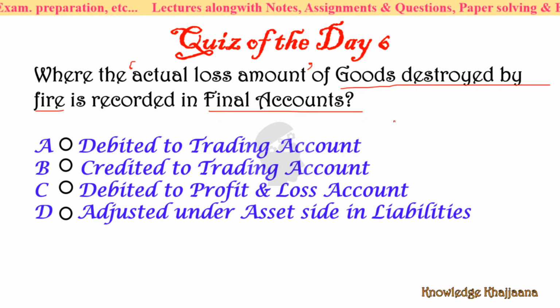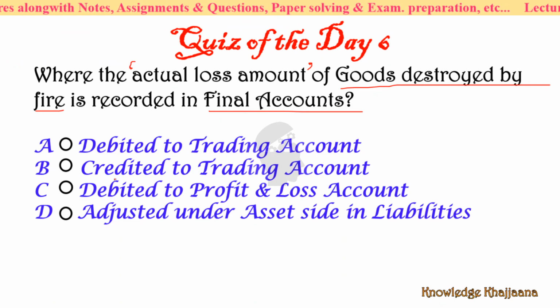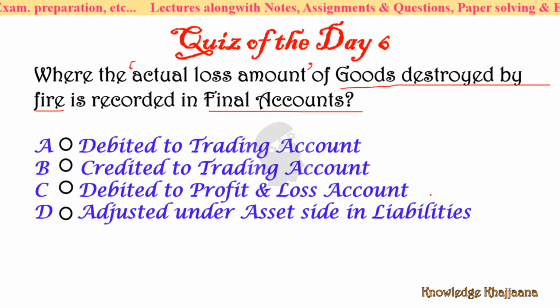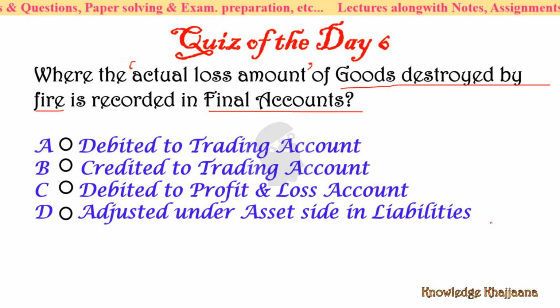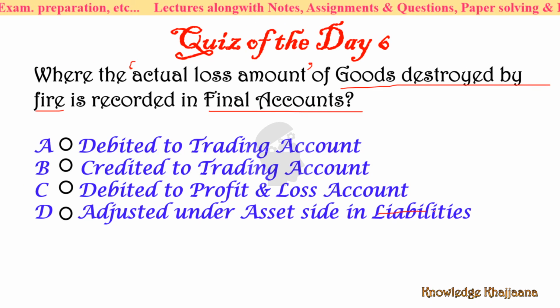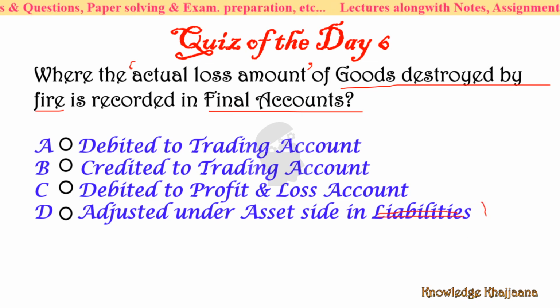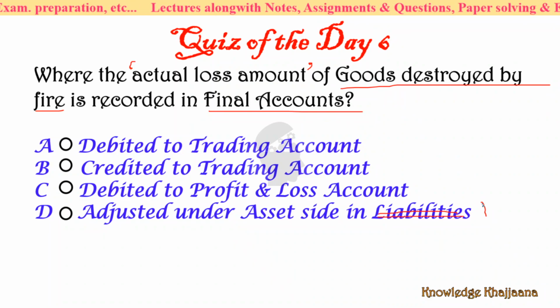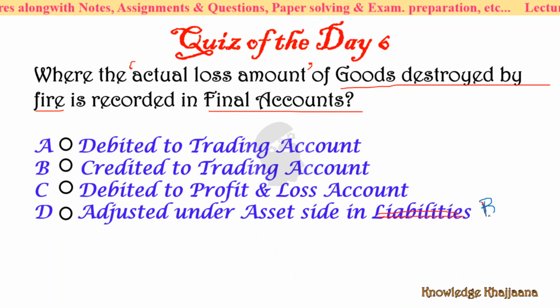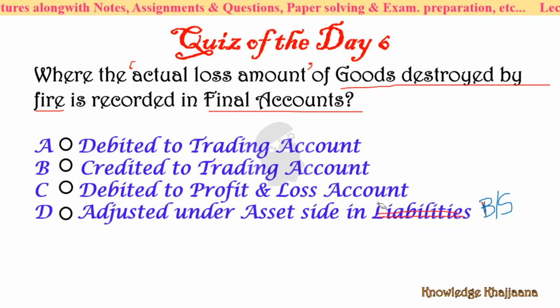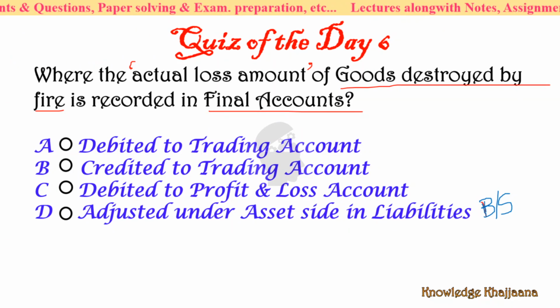Either it is debited to trading account, or it is credited to trading account, or it is debited to profit and loss account, or adjusted on the asset side in the balance sheet.